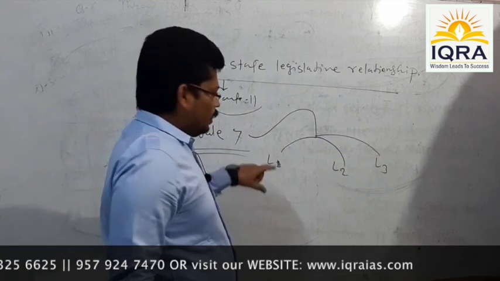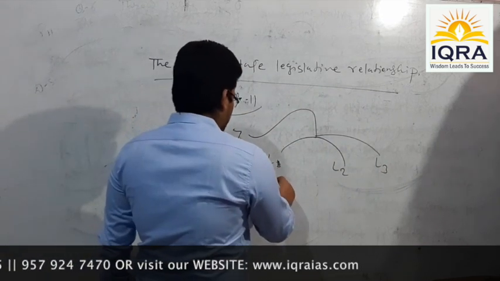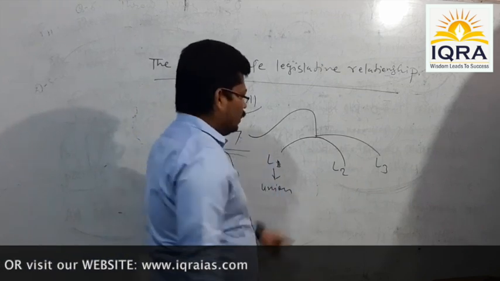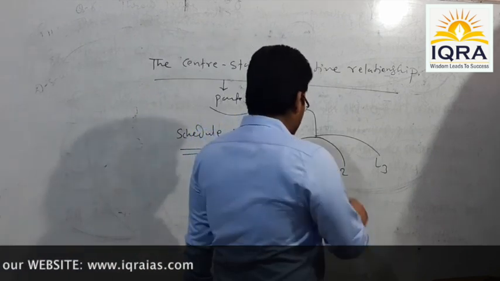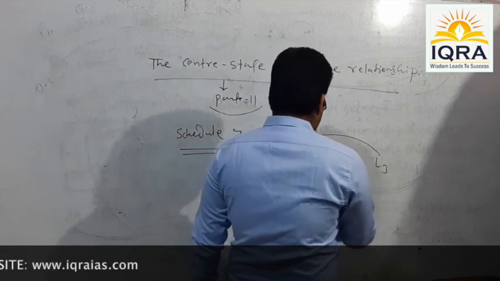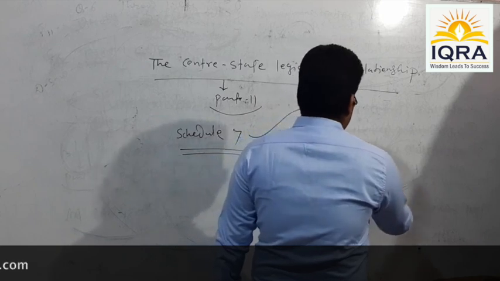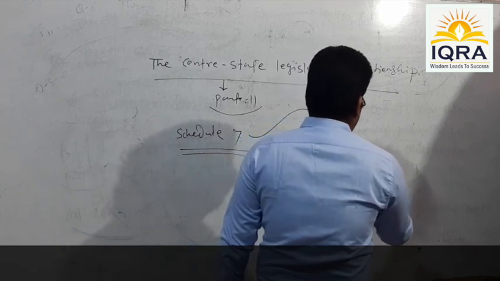List 1, that is the first list, is called the Union List. The second list is called the State List. And the third list, that is List 3, is called the Concurrent List.